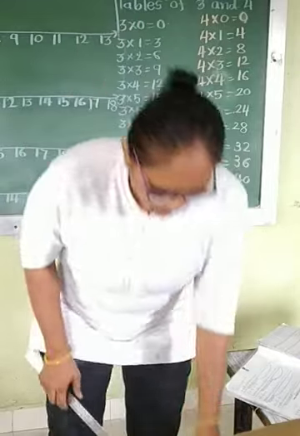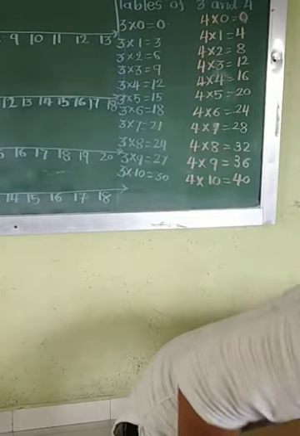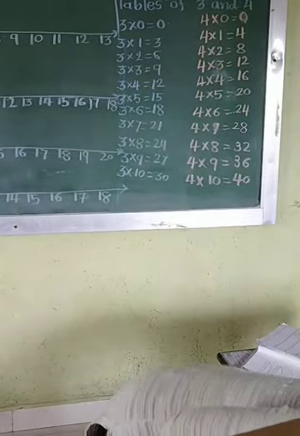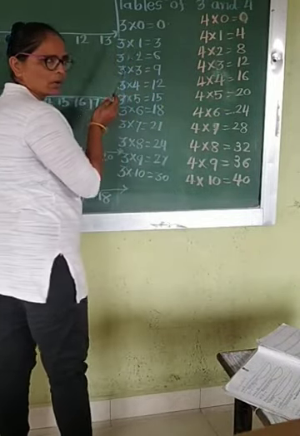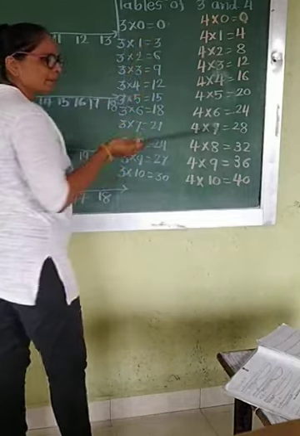Okay, chalo. Before we start our new concept, let's recite the table. Everyone, start the table of 3 and 4. Let's recite with me.